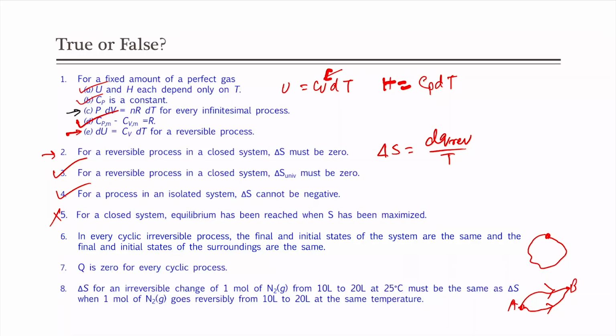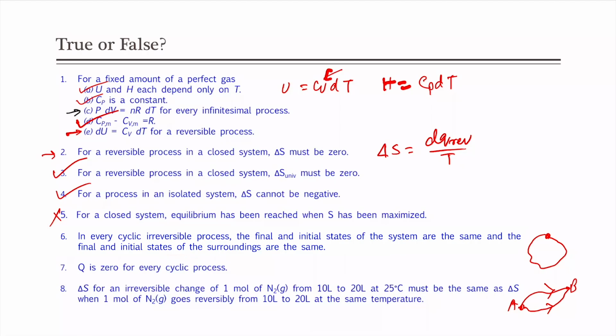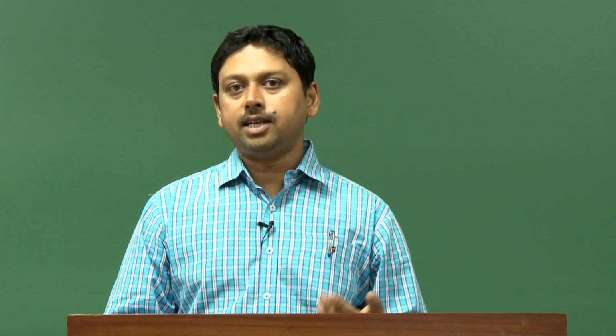Remember we discussed that even if the process is irreversible, we have to construct the corresponding reversible path and calculate the entropy. So, even for the irreversible path, the entropy is calculated from the reversible path. So, they have to be the same, because the calculation itself will depend on the reversible path. So, this is a true statement. And also you should know that entropy is a state function. Therefore, it does not matter whether the process is reversible or irreversible, as long as the initial and final states are the same.